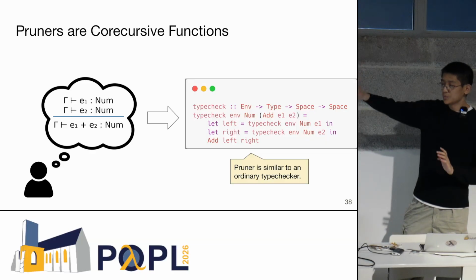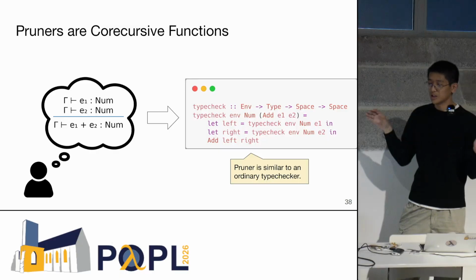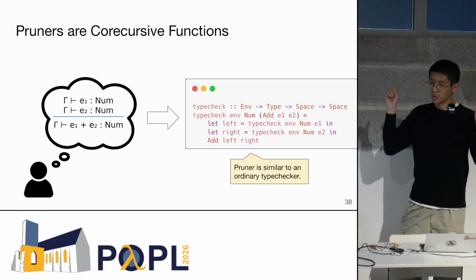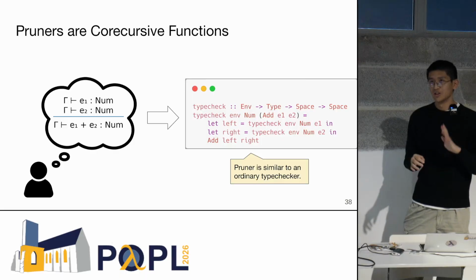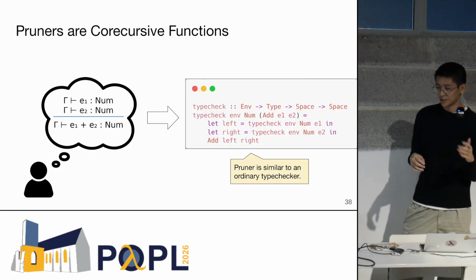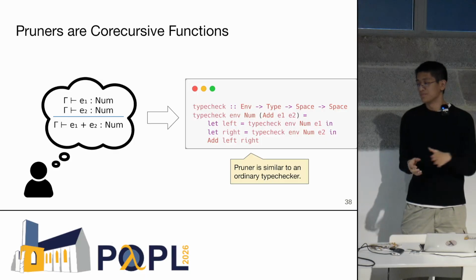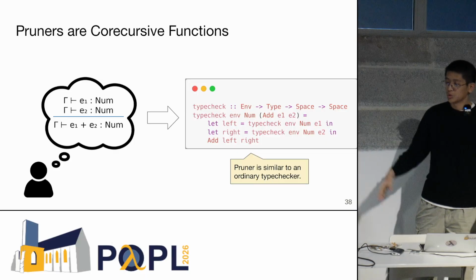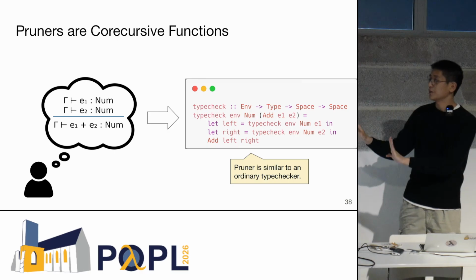So the implementation of the pruners is more or less similar to how you would write an ordinary type checker. That's just doing some pattern matching on the cases of abstract syntax trees or whatever. And we're just going to get this nice programmatic interface for free.